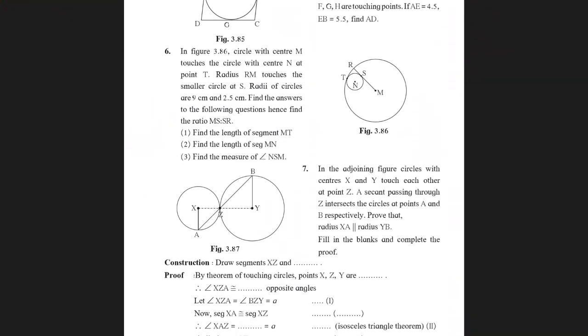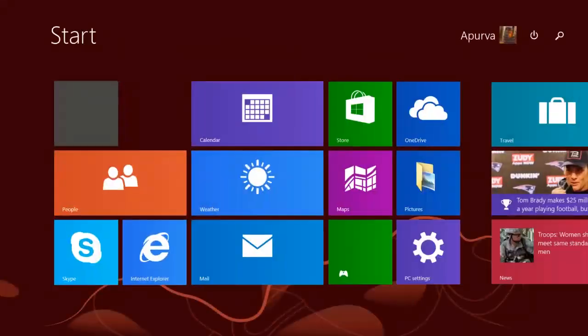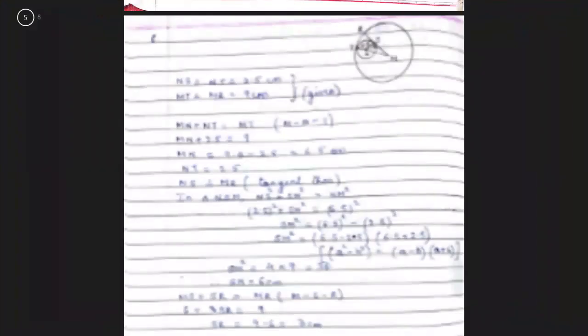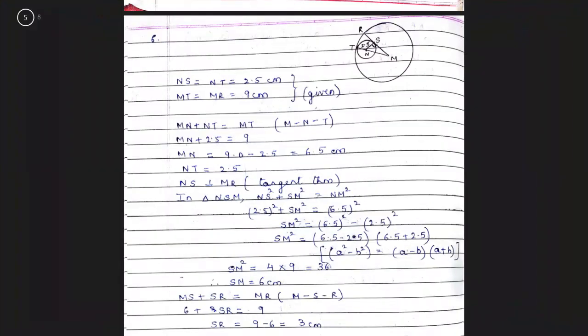Find the answers to the following questions and hence find the ratio MS is to SR. MS is to SR. That's the first part. And then you have been given 3 different things to find out from that question. So how do we do this? So let's go to question number 6. So I have drawn the figure here.